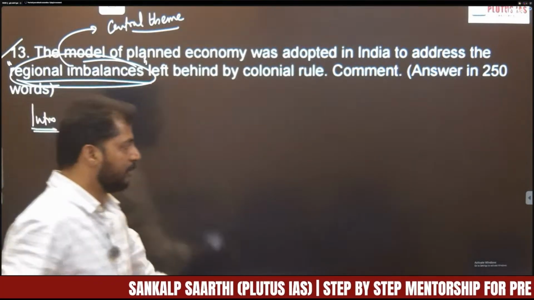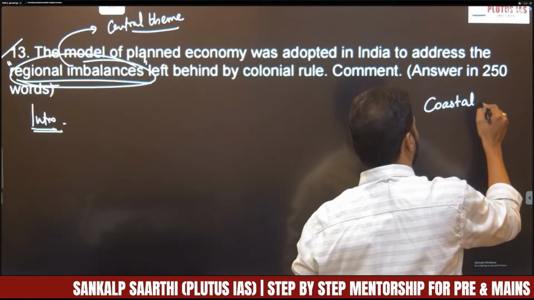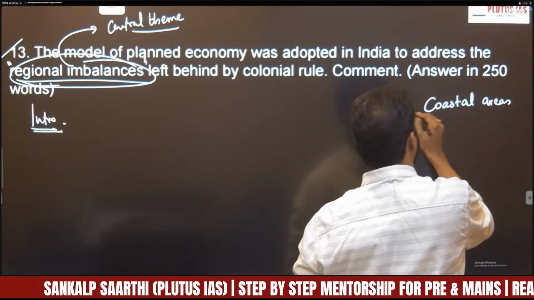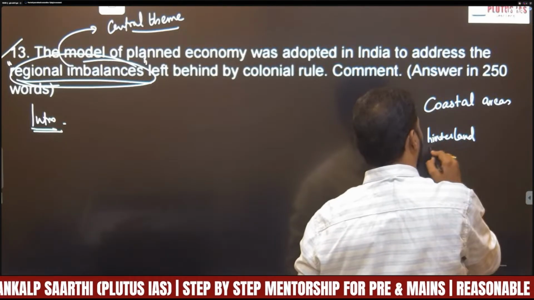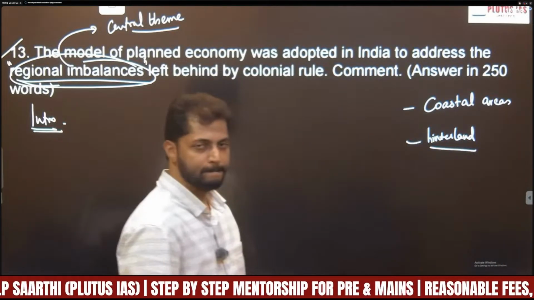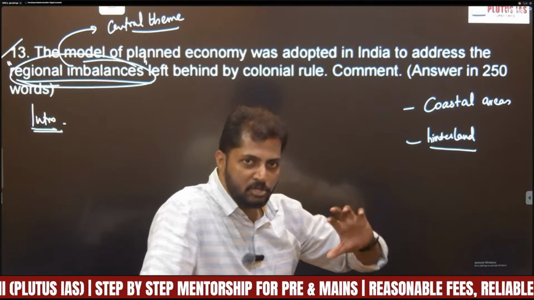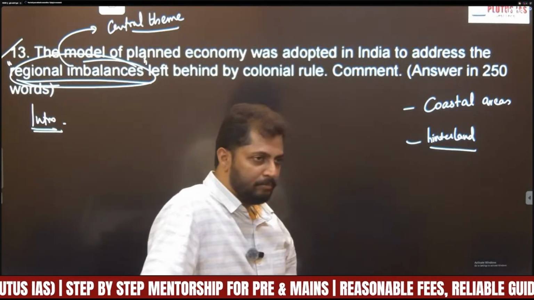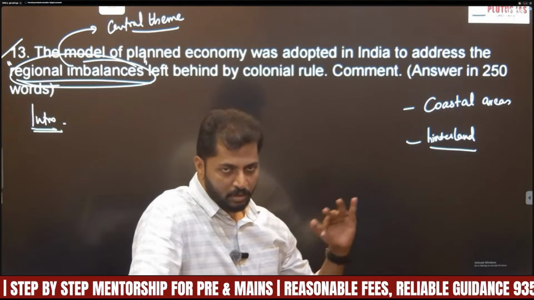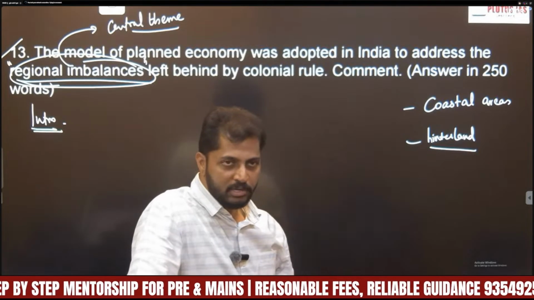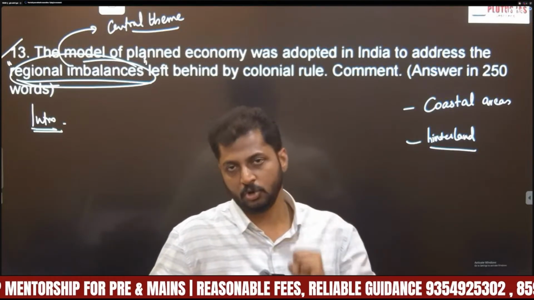Especially the British focused more on coastal areas but neglected the hinterland. So why did they concentrate more on coastal areas? Because of the trade. They had to export goods from India to England and England to India. So their presidencies were also coastal areas only.